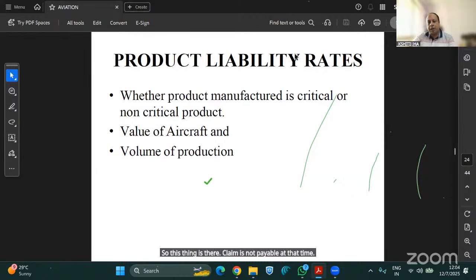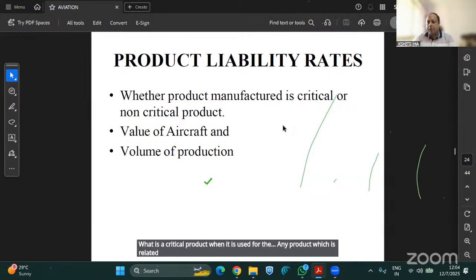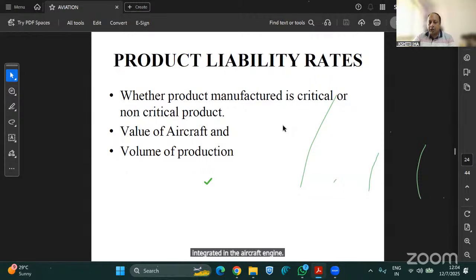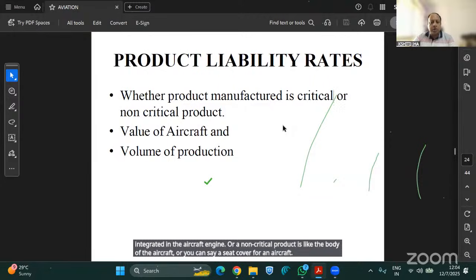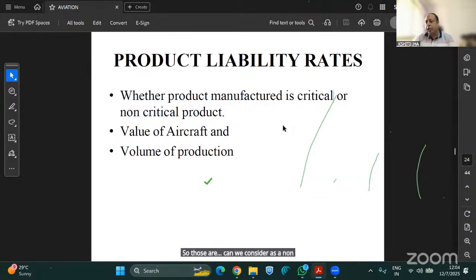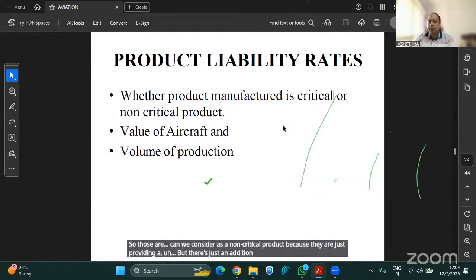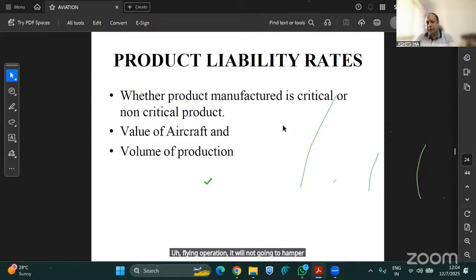So product liability rates are applicable depending on whether the product manufacturer is critical or non-critical. What is a critical product? Any product which is related to the engine of the aircraft, say the APU of an aircraft, or any part which is integrated in the aircraft engine. A non-critical product is like the body of the aircraft, or a seat cover for an aircraft. Those can be considered non-critical because they are just an addition for the aircraft, so they have nothing to do with the flying operation. It will not hamper the operation of the aircraft.